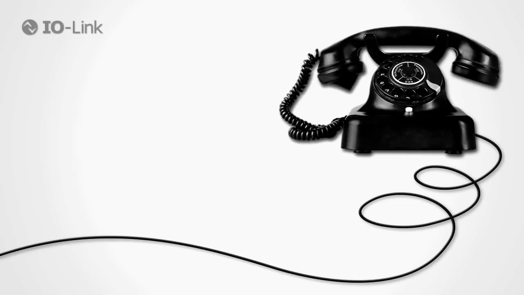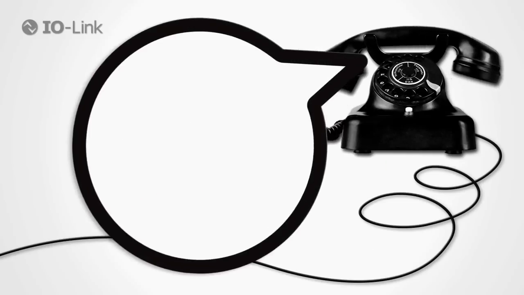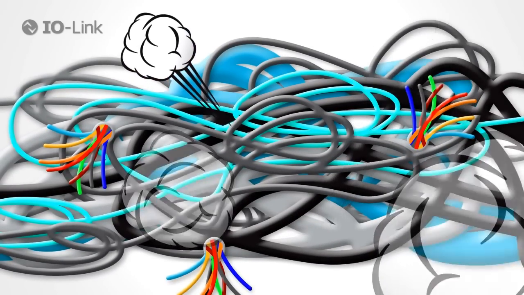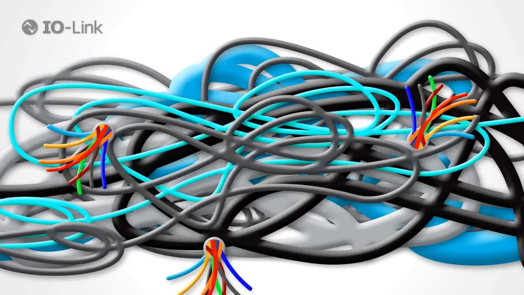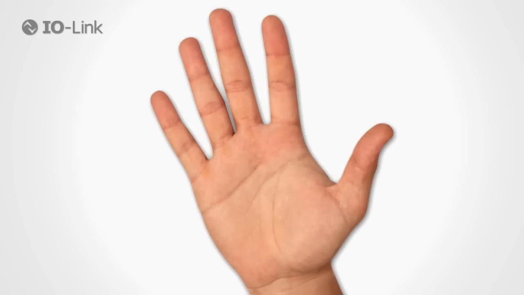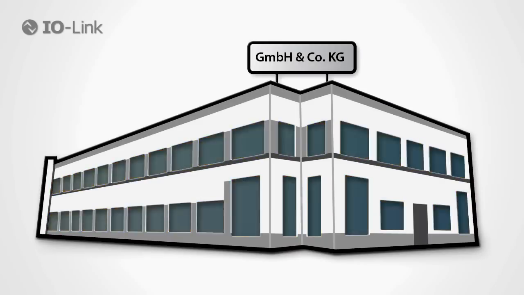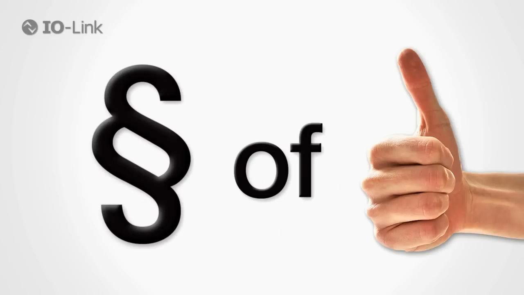You have no communication between the field level and the control level. Down to the last meter, you can't even see your sensors and actuators anymore because of all the cables. You've often grabbed for the screwdriver only to rub your hands raw. You've grown tired of having to shut down half of the company just because a sensor is acting up. And you're fed up with configuring your sensors and actuators based on rule-of-thumb estimates.